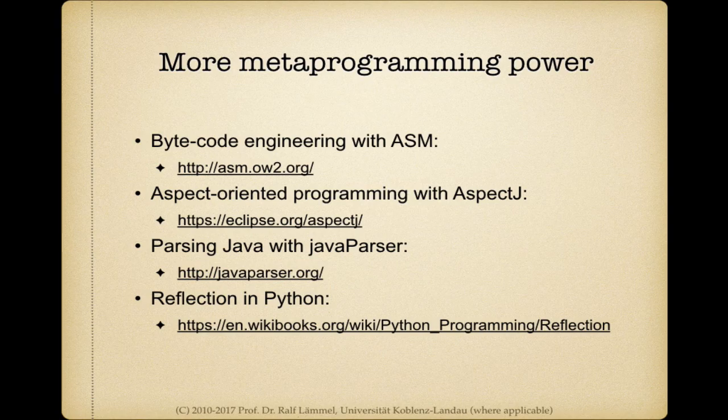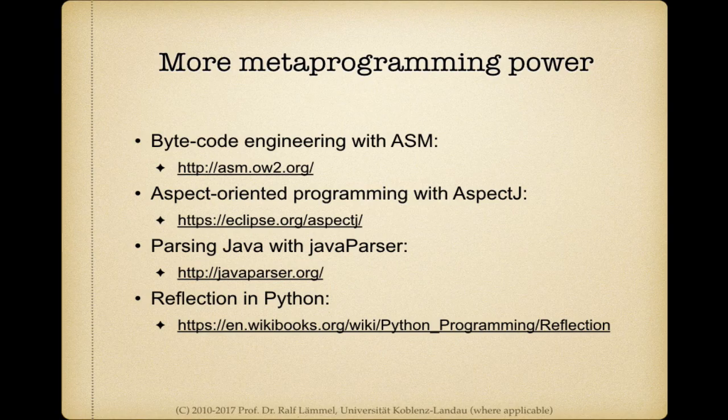Now, the kind of reflective code that I've shown you using the classes Class, Method, Field, Constructor, using a lot of strings, is obviously quite generically typed, and so there are many programming errors conceivable. And that's also true when you start to use something like ASM for bytecode engineering.